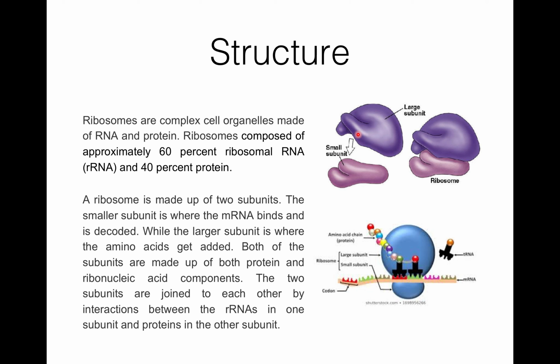These sites are used for the attachment of charged tRNA with the specific amino acid. Here you can see this is a site where tRNA is attached, which carries a specific amino acid molecule.